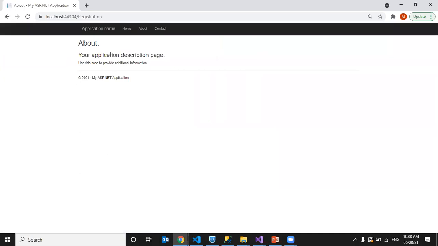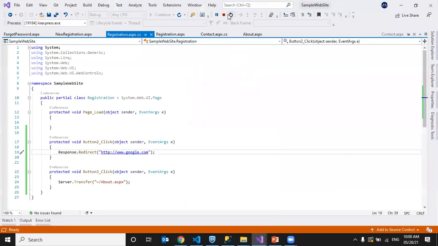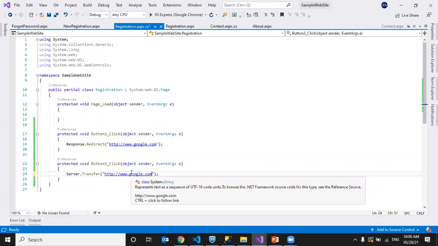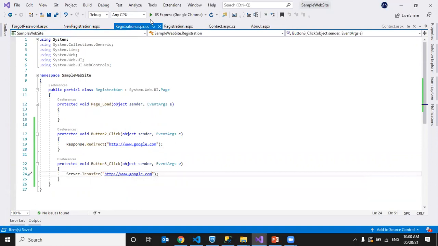So when we are clicking on it, it is only going within the internal application. Let's test one wrong scenario. We say server.transfer is only within the application, right? So I will give an outside website URL and try to run it, and let's see what happens.